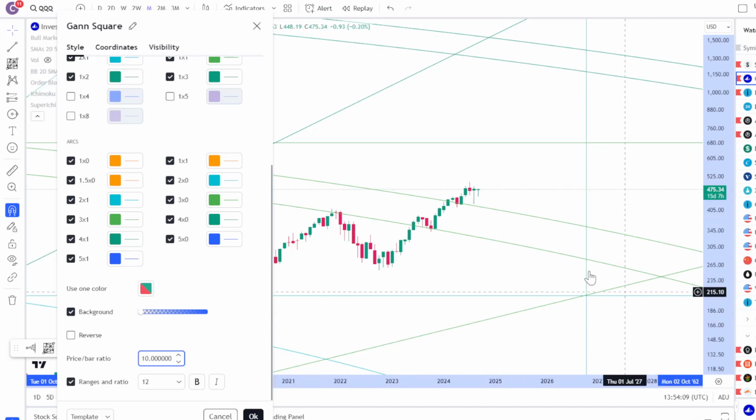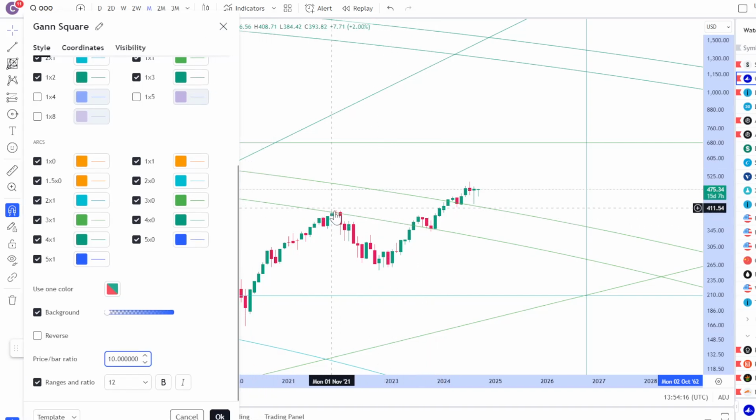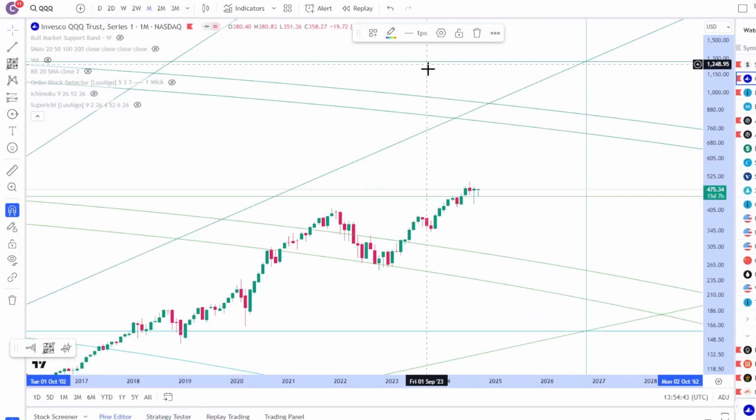If I change the factor to 10, you can also see that you already had a little bit of back test here at the arc over here, after it was resistance over here at the top of the bull market in 2021. We were able to break through it and back test it, and now we're able to break through it and back test the arc, right? So where's price going to end up gravitating to for the factor of 10? It does look like maybe the next level is around 680, but I do think 610 is probably going to be a pretty strong resistance, and we probably end up having the cycle perhaps ending around 610. That's kind of how I'm seeing it with the Gann chart.